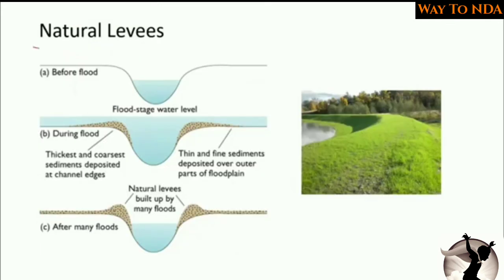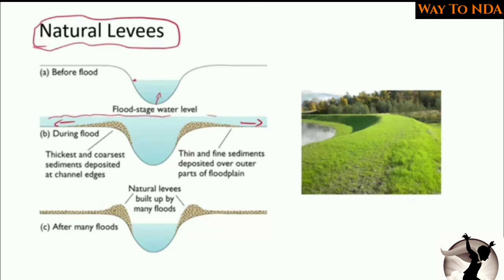So the next depositional structure of the river we will see is the natural levees. So what are the natural levees? You see that when the river is flowing in this direction and it gets flooded, it will deposit the sediments over here and create the floodplains. So the water level of the river will increase from this to this.